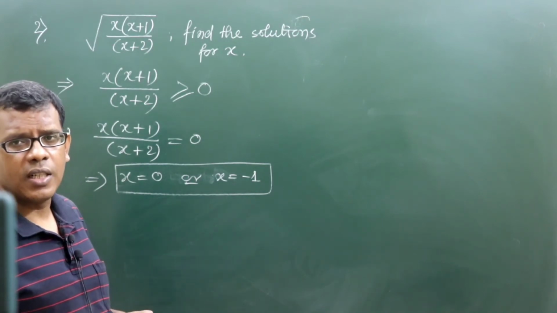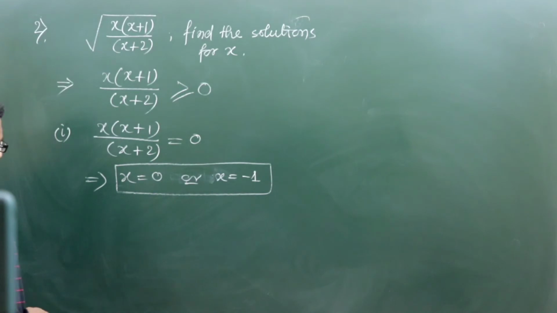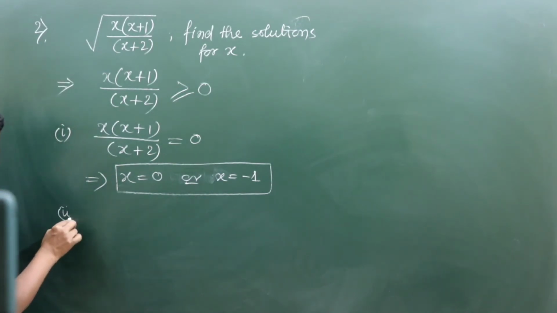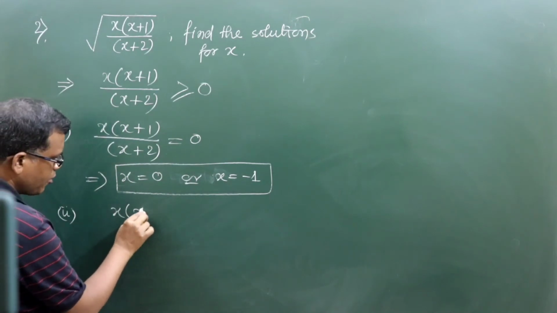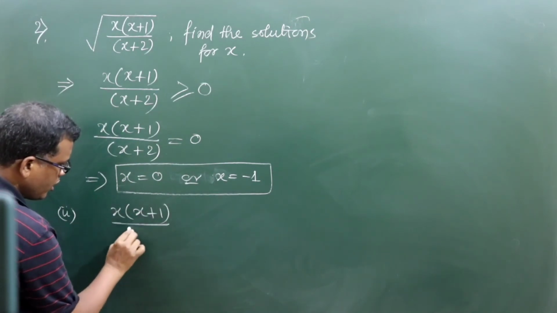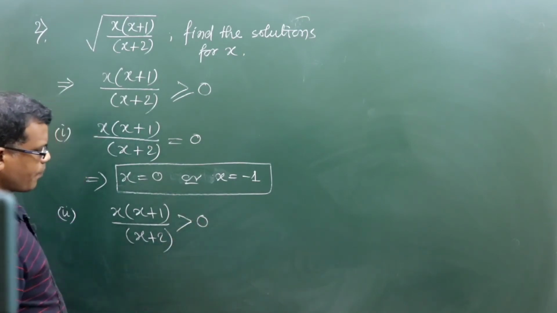Yes, the expression under the even root is 0, so it is permissible. The second possibility is about the non-zero argument, that is x into (x plus 1) whole divided by (x plus 2), that needs to be positive.